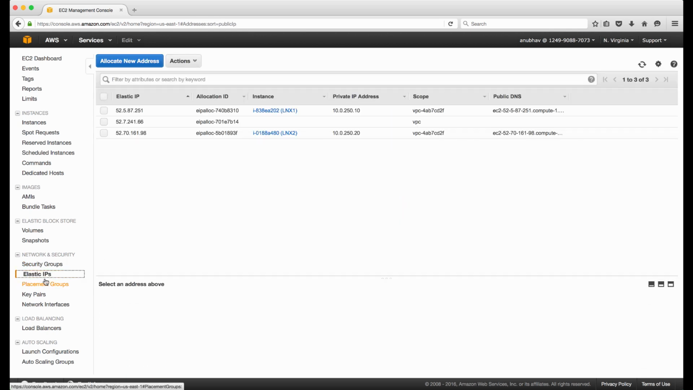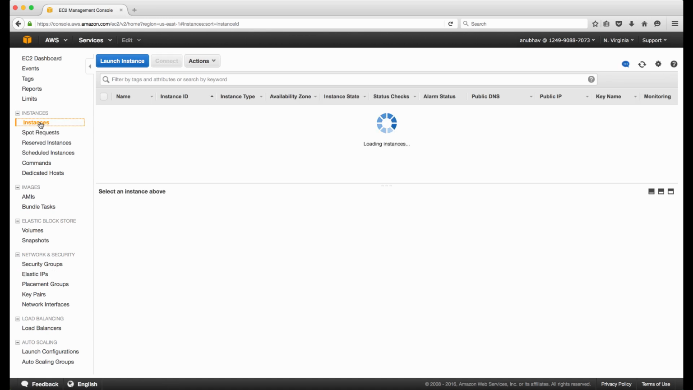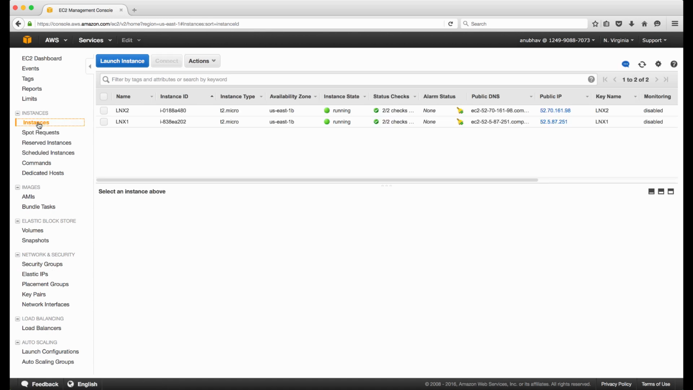This is the elastic IP address page where I have allocated two addresses to servers, Linux 1 and Linux 2. I have one free IP address available with me. I would be using this IP address for ASAv deployment. So let's go ahead and click on instances and deploy ASAv using day 0 configuration.